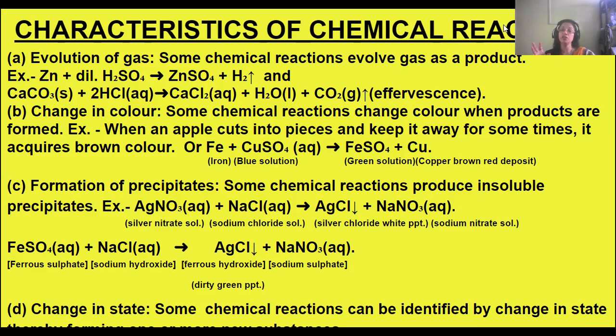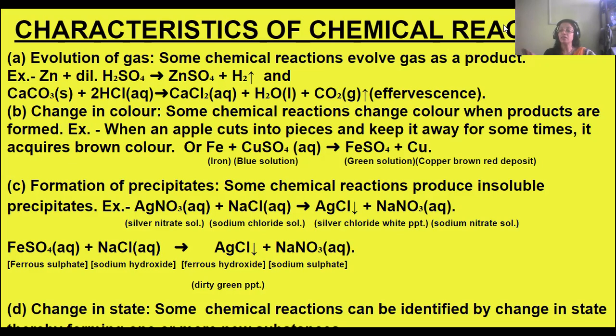In some reactions, some insoluble substance is formed as a product, and that is known as a precipitate. Like when aqueous silver nitrate solution is reacting with aqueous sodium chloride solution. AQ means aqueous, in solution form. So when silver nitrate solution is reacting with sodium chloride solution, what is formed? A white precipitate of silver chloride is formed.